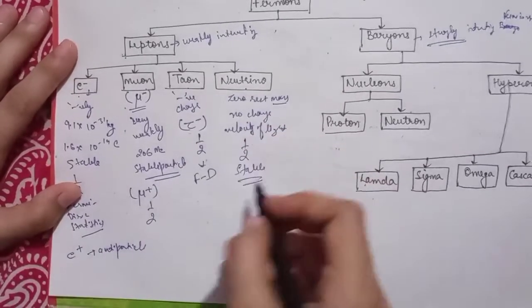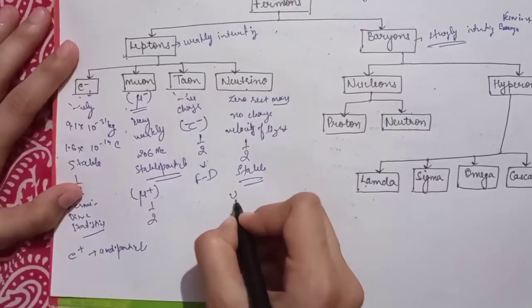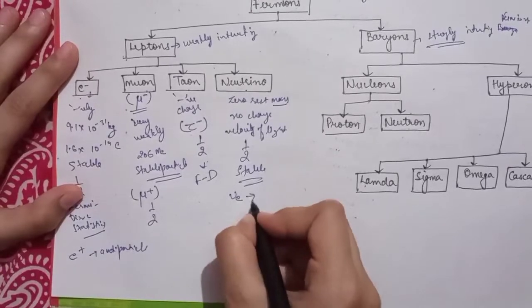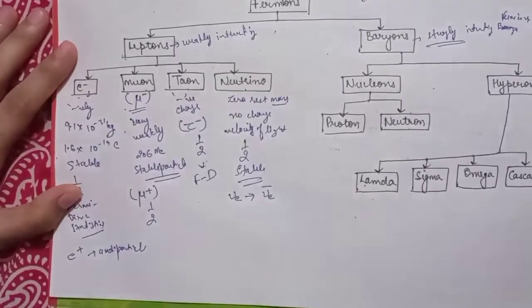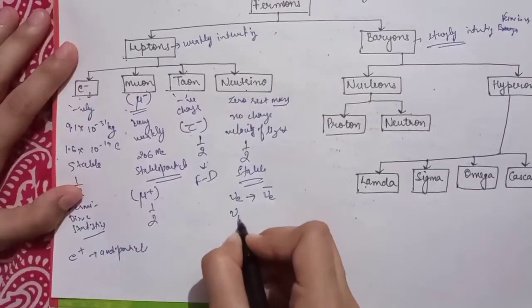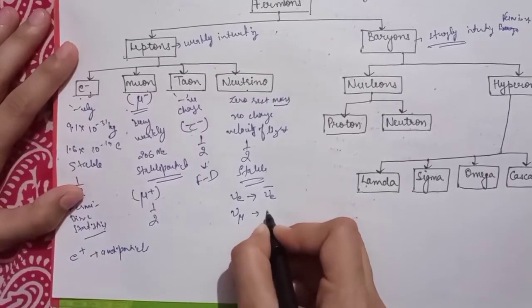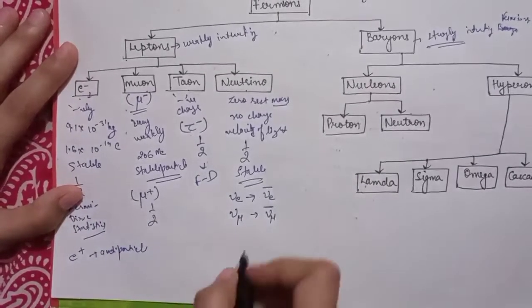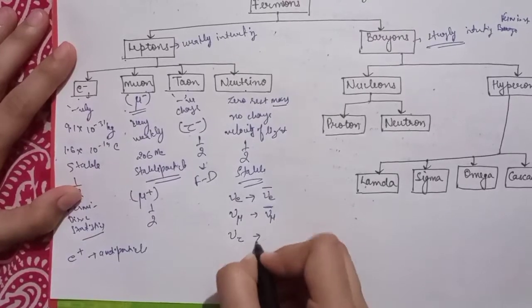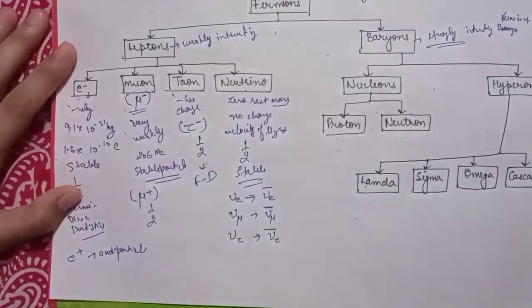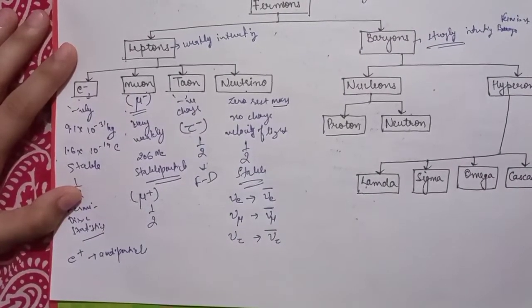And neutrinos are classified as electron neutrino, whose antiparticle is this, muon neutrino, which has this antiparticle, taion neutrino with antiparticle represented by this symbol.